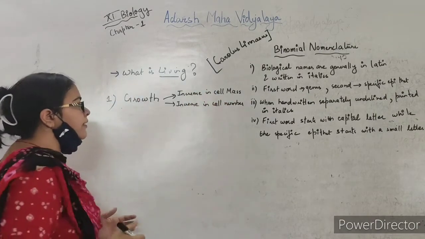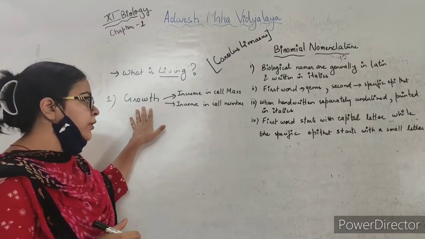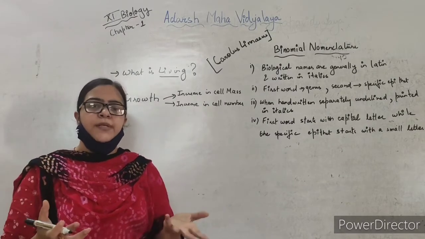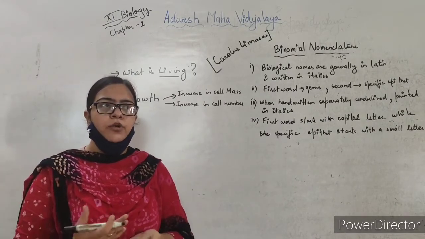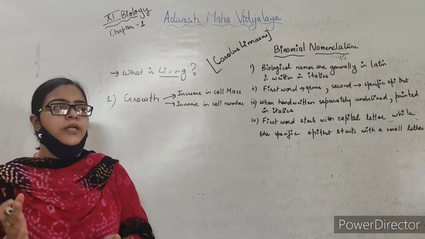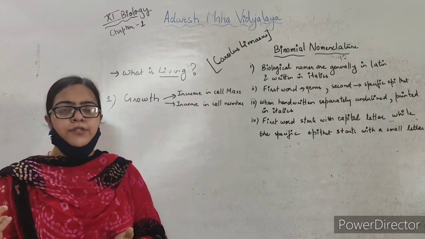So both these, increase in cell mass and increase in cell number, come under growth. We all know that living organisms have a specific growth. When we talk about plants, plants have meristematic tissues, and these tissues will continue the cell division and growth will occur in the whole lifespan of plants.